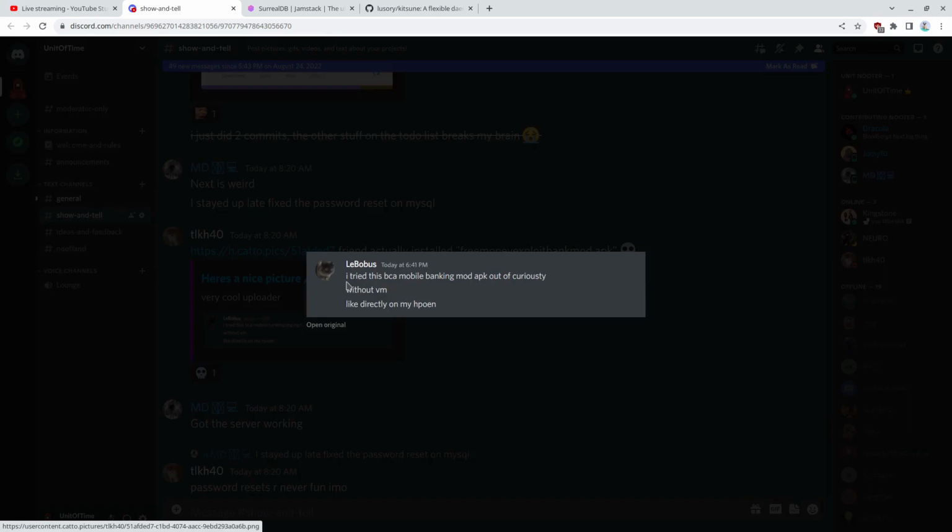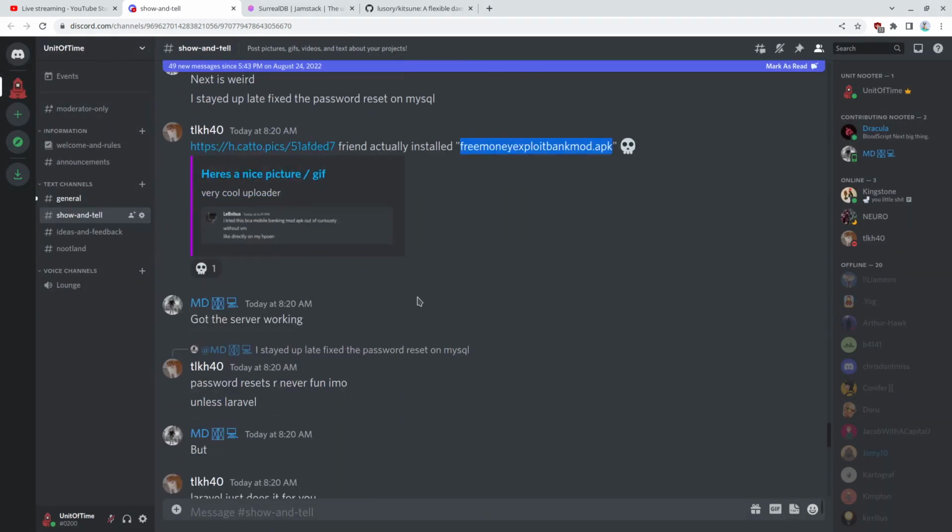That's the description. I tried this BC mobile banking mod APK out of curiosity with a VM directly on my phone. Uh-oh, that's sketchy. Oh, it's open source so you can self-host. Oh, okay, that's super cool.